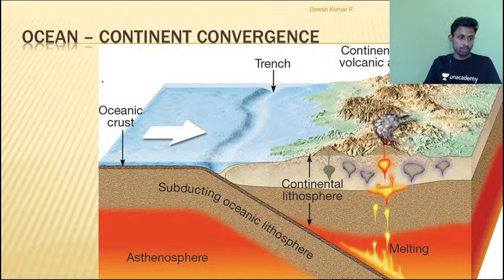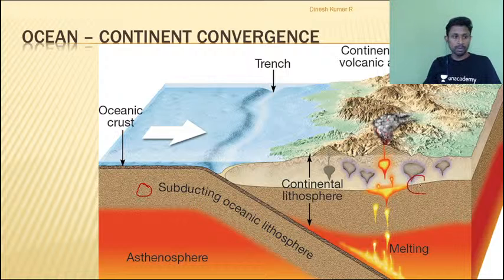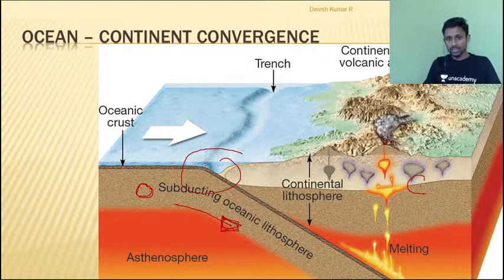Now see, it's very simple. Oceanic plate is heavier, continental plate is lighter. One oceanic plate and the continental plate are colliding. So definitely the heavier oceanic plate will tend to subduct. You can see here the heavier oceanic plate is subducting. And do you remember, whenever we get subduction, there is an area where depth is more, and that will be our trench. So you are getting a deep trench here.